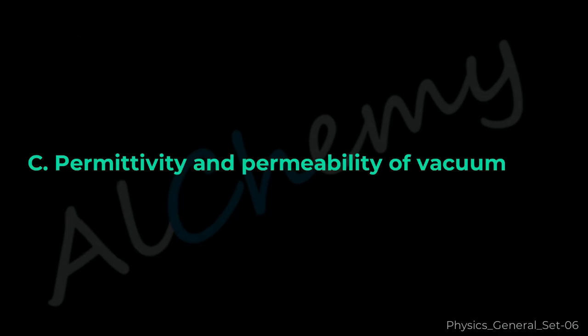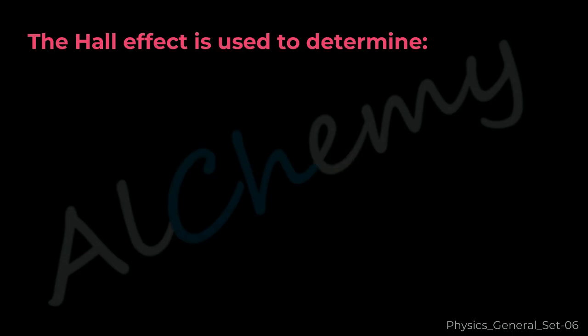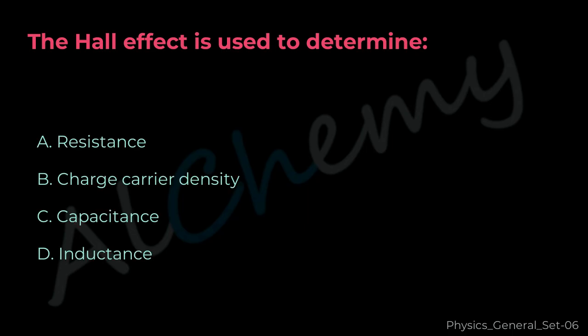The correct answer is C. Permittivity and permeability of vacuum. Question 44. The Hall effect is used to determine A. Resistance, B. Charge carrier density, C. Capacitance, D. Inductance.